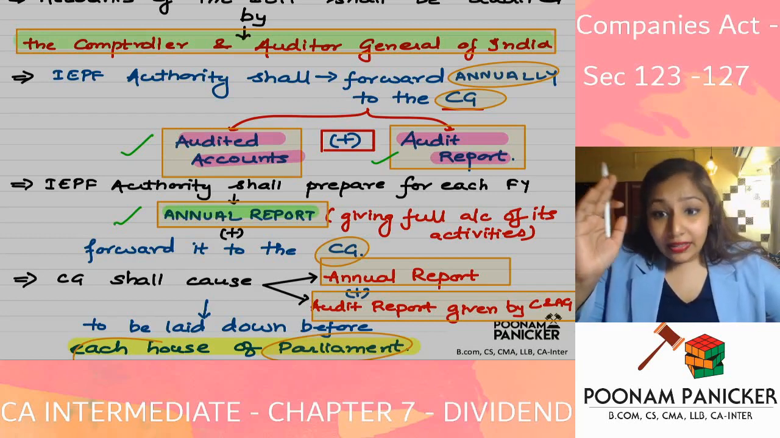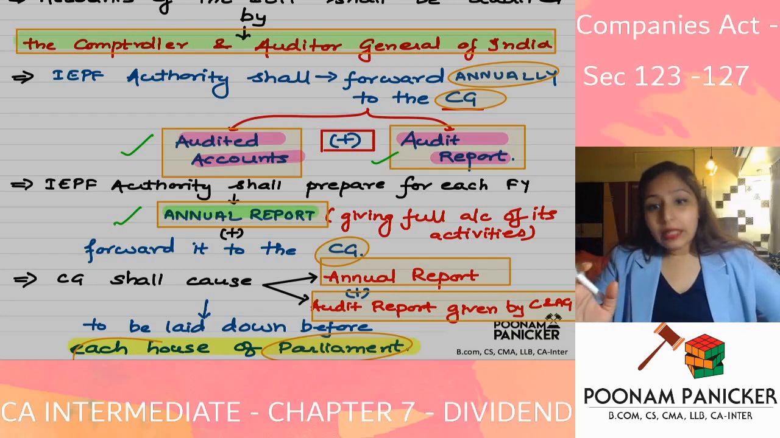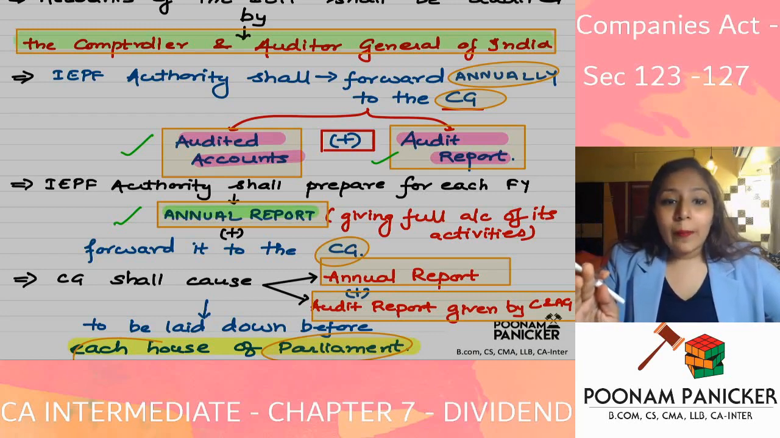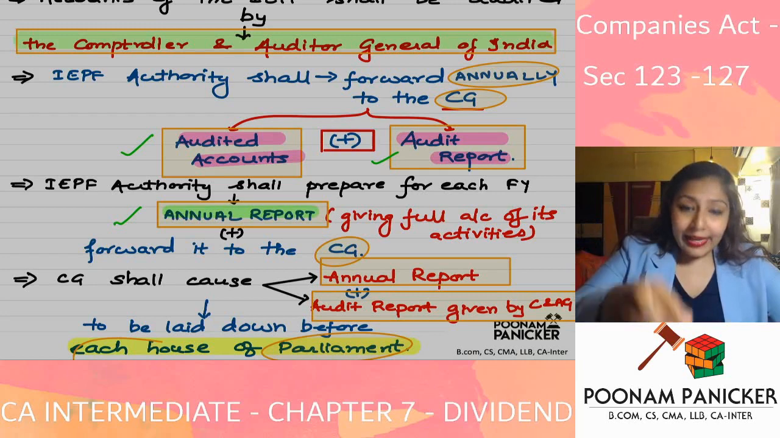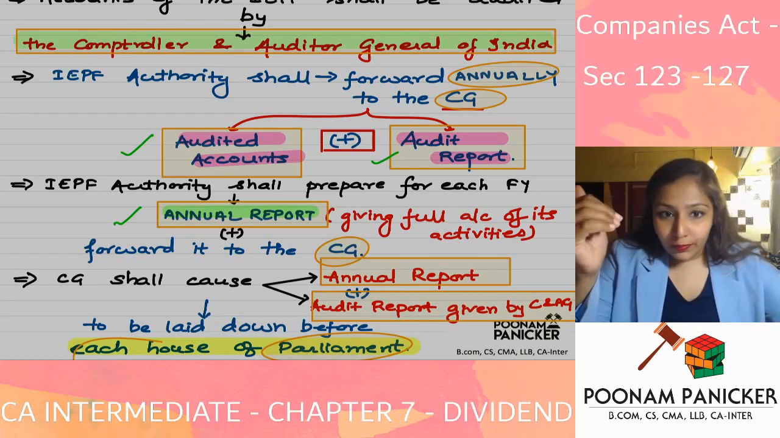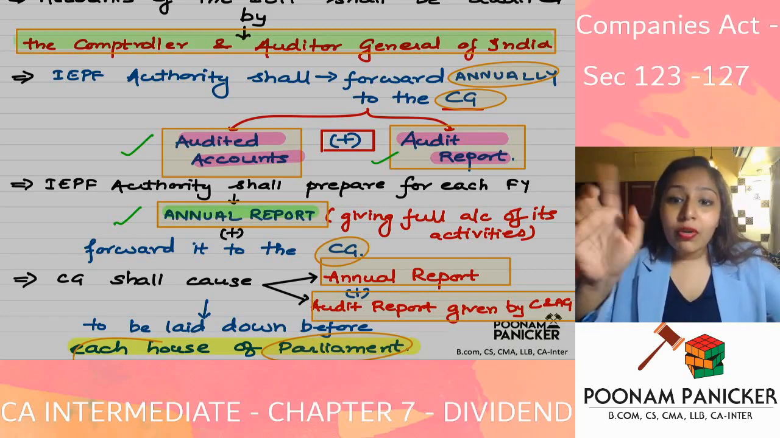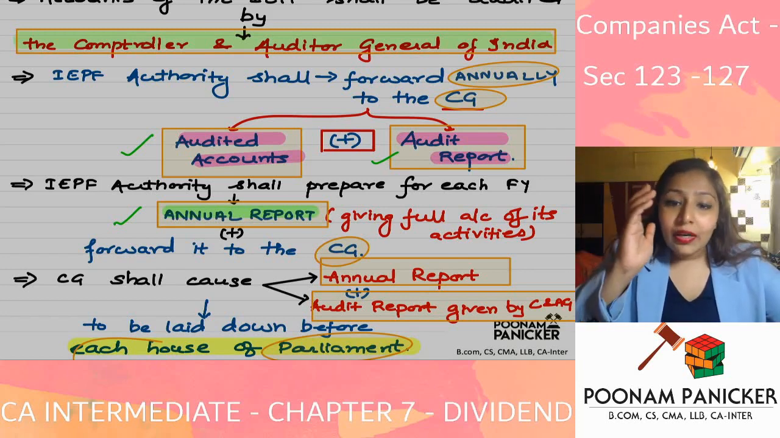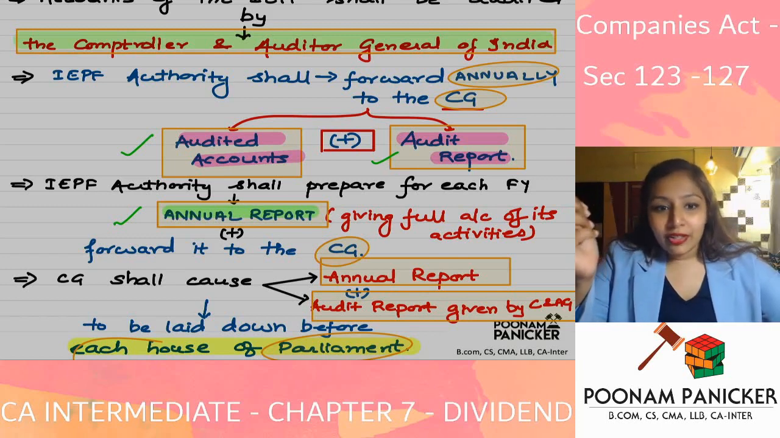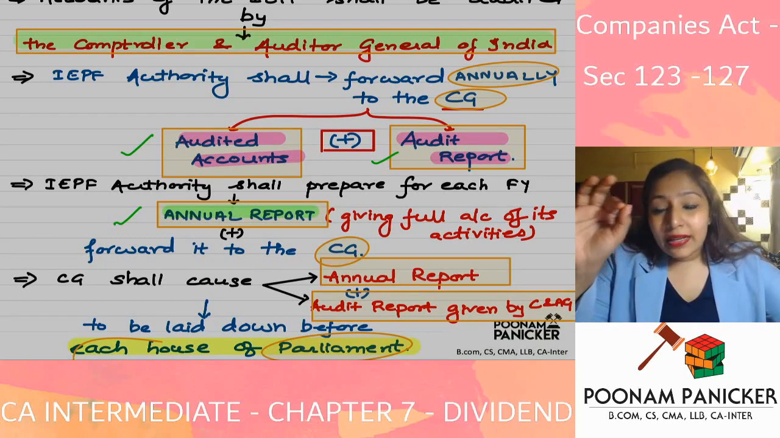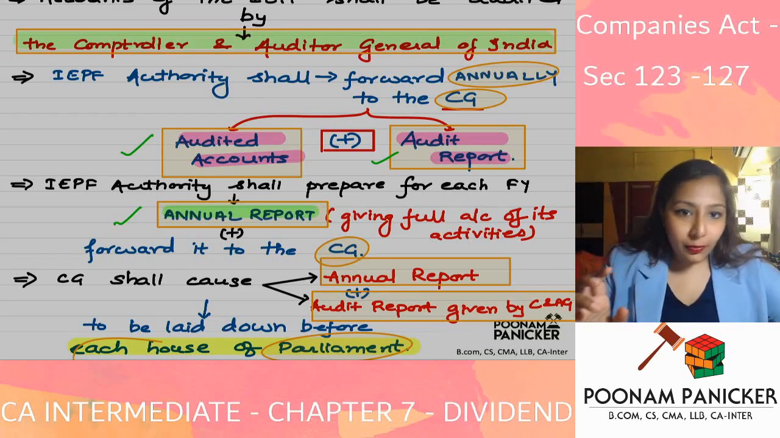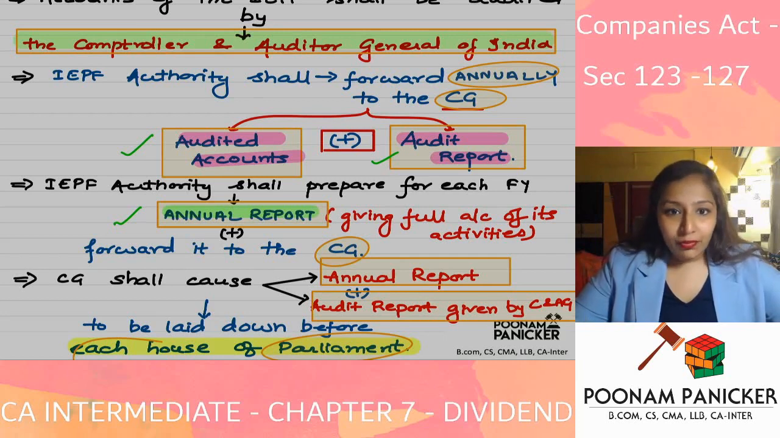Now, what is the central government going to do? The central government is going to cause that annual report and the audit report given by the CAG to be placed before the Lok Sabha and Rajya Sabha. It will be laid before each house of the parliament when they are in session. The annual report also and the audit report given by the CAG, because the CAG is doing the audit of the IEPF. Fine. So this was the provision of section 125.